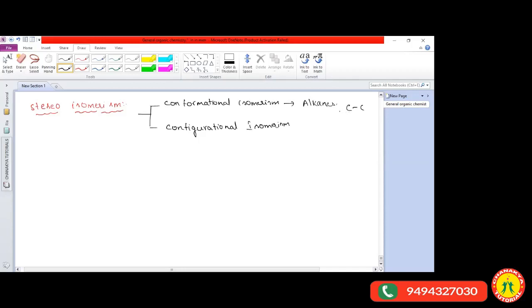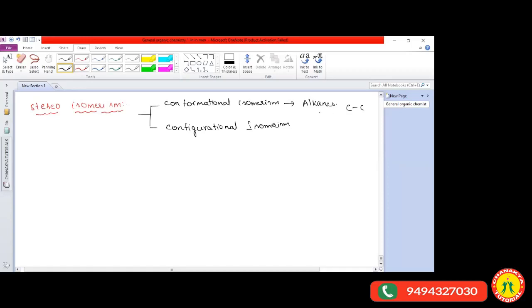So those carbon atoms rotate freely. Whenever they rotate freely, you will get new structures. All those new structures we call conformers, and the phenomenon is called conformational isomerism. Whenever we discuss conformational isomerism, I will explain it clearly with diagrammatic representation, exceptional cases, everything. Now we have less time, so I can't explain it. First we check the easier one, then we'll go for conformational isomerism.